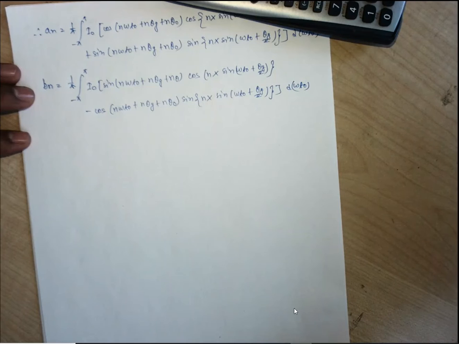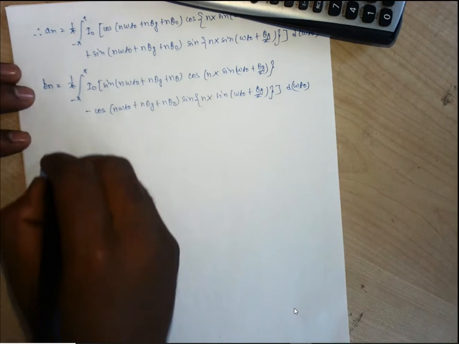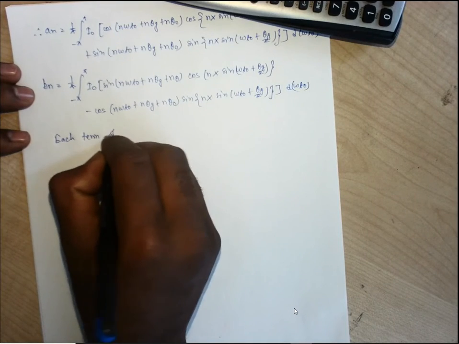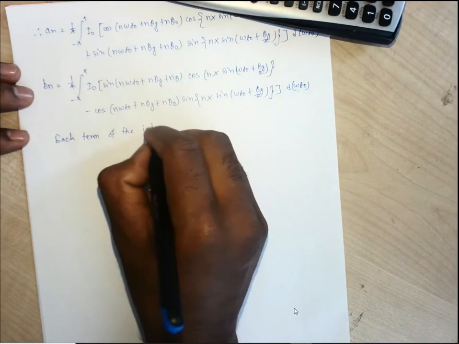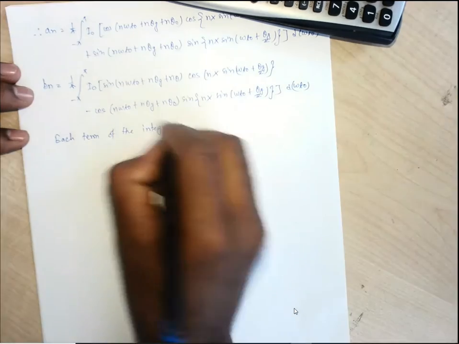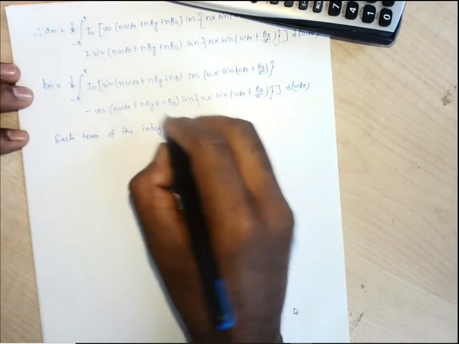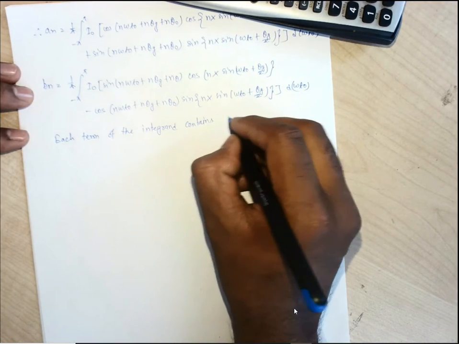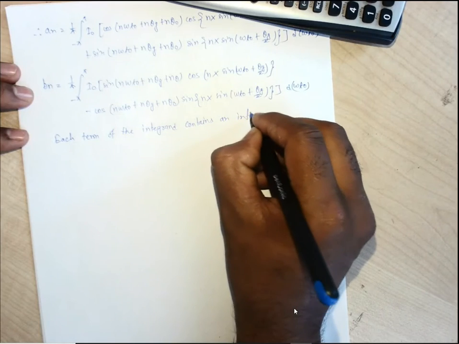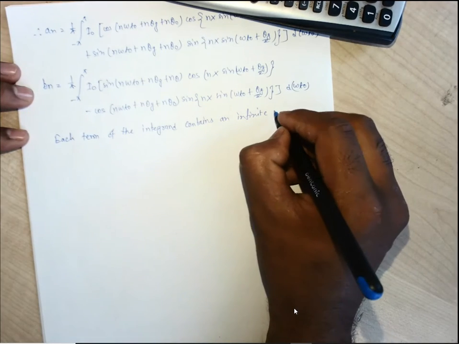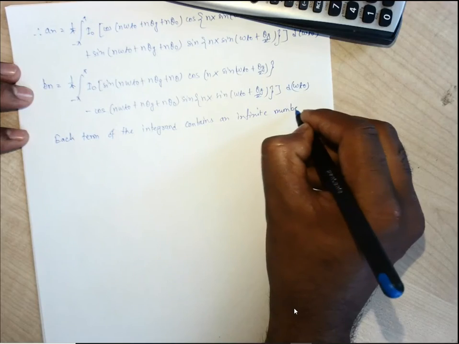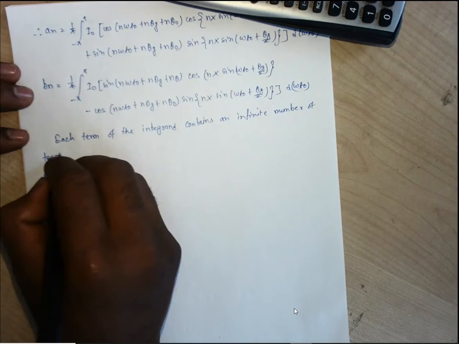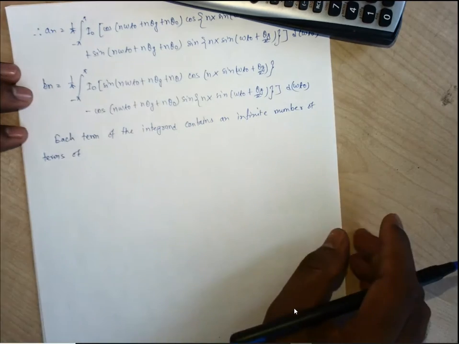Now we need to go with the Bessel function expansion. Each term of the integrand contains an infinite number of terms of Bessel function.